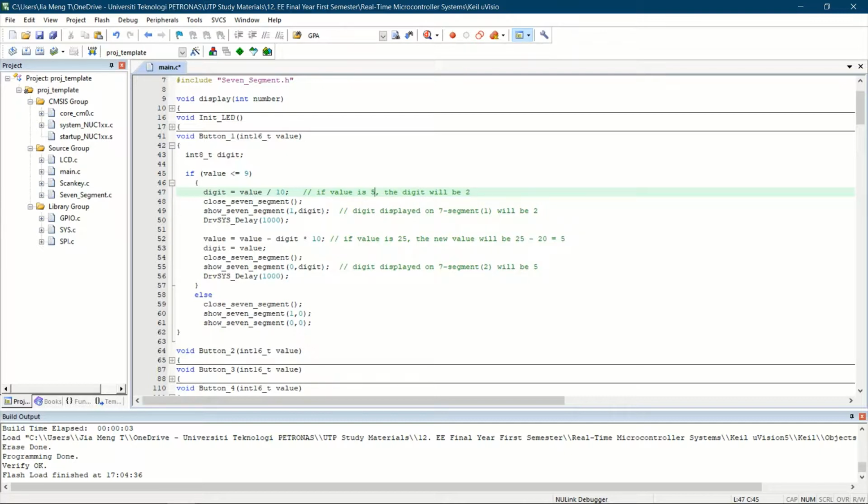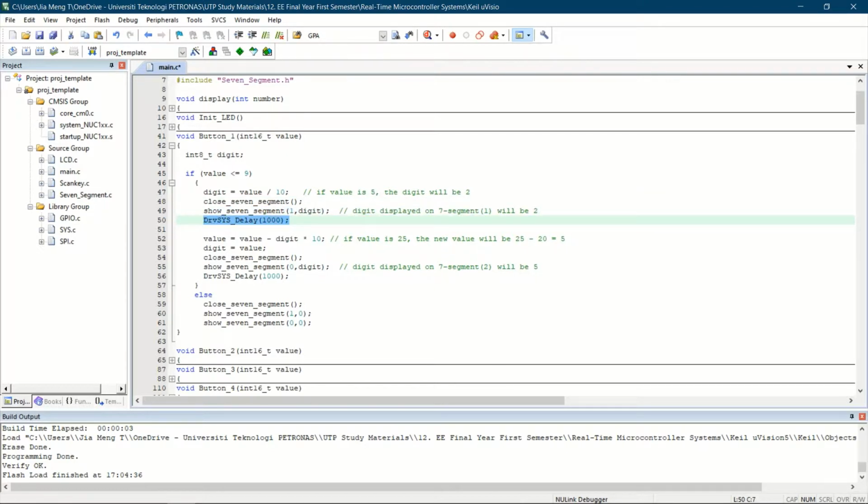The digit value will be 5 divided by 10, which is 0.5. And it will close the 7 segment and will show the first position of the 7 segment, since we're using 2 7 segments in this case. Actually, you can just use 1 for this task, but it's the same.